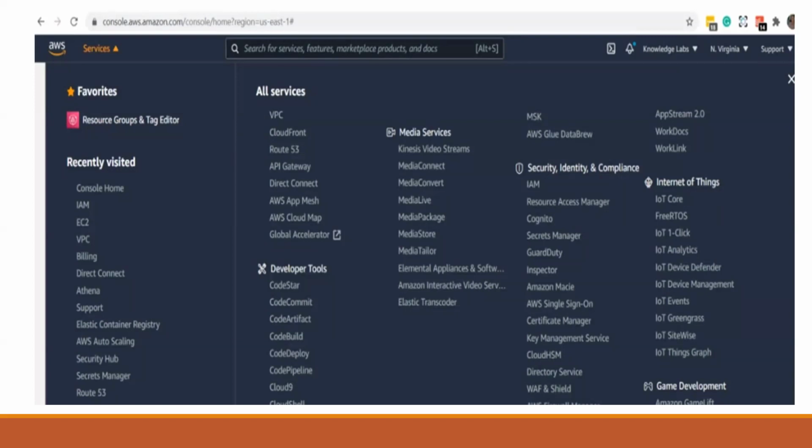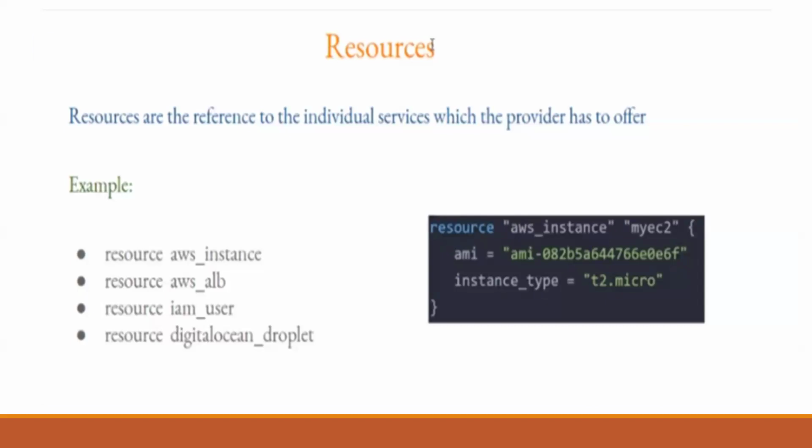These are the services: developer tools, media services, security and compliance, Internet of Things. Everything can be done in two ways. One is the AWS console way, through the AWS console. The other way is the command line. So what is a resource?